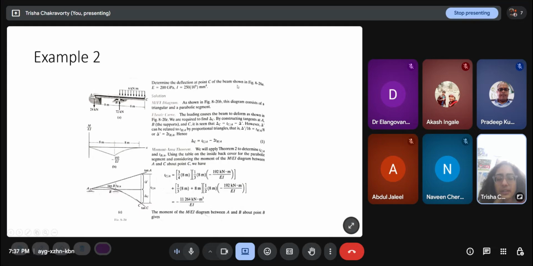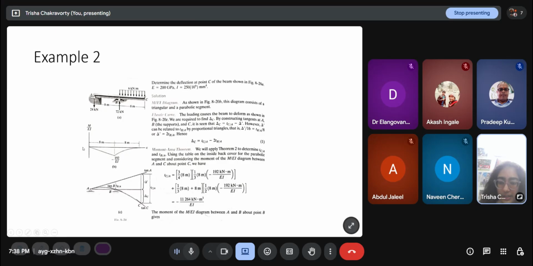This is another example. So this is a little more complicated example. In the previous example there was only one concentrated moment loading. Determine the deflection of C of the beam as shown. So it has a simply supported beam with an overhang, and the overhang has a uniformly distributed load. So this is the M by EI diagram here.